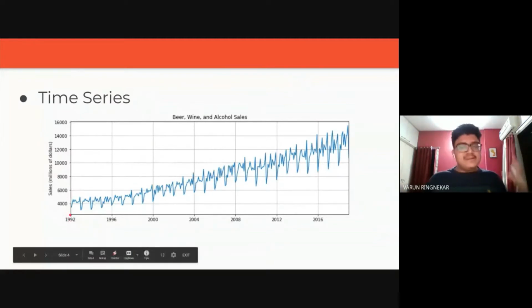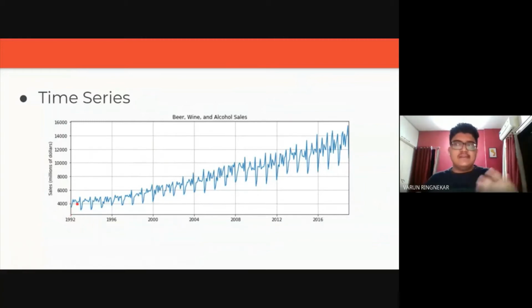If you think about it, it actually makes sense why there is a spike at the end of the year. The end of the year marks celebrations, New Year parties, Christmas and whatnot. I don't know about Christmas too much, but yeah, New Year parties, and what people like to do at these parties is consume these products. So that bump in the yearly data makes sense.